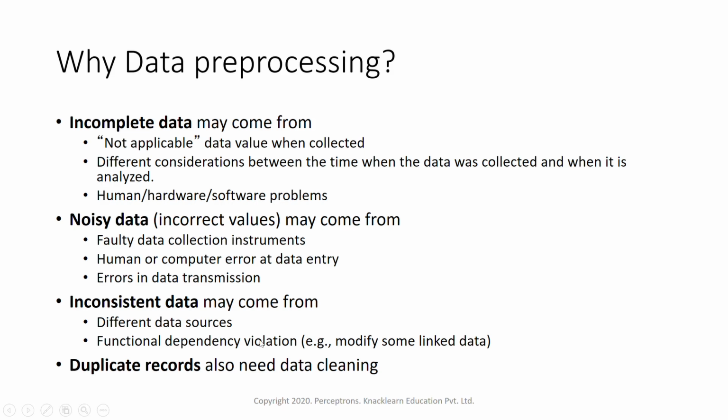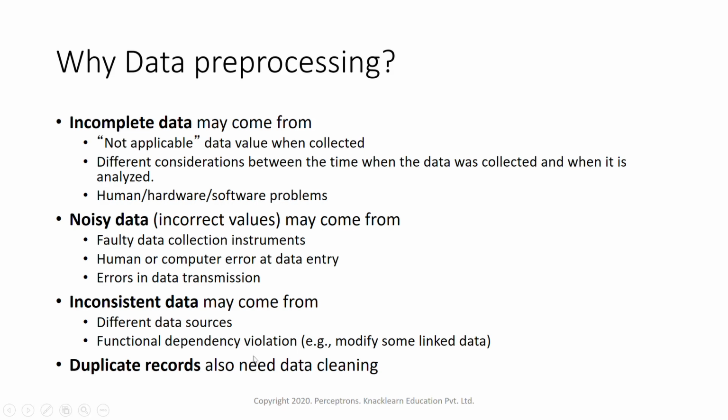The next is inconsistent data. Inconsistent data may come from different data sources. When we get data, we usually try to collect it from multiple sources. And when we collect data from multiple sources, there might be some inconsistency within the data. A few of the attributes might not match, or a few things might be missing from one data set to the other, or they might have different values, so that may lead to inconsistent data.